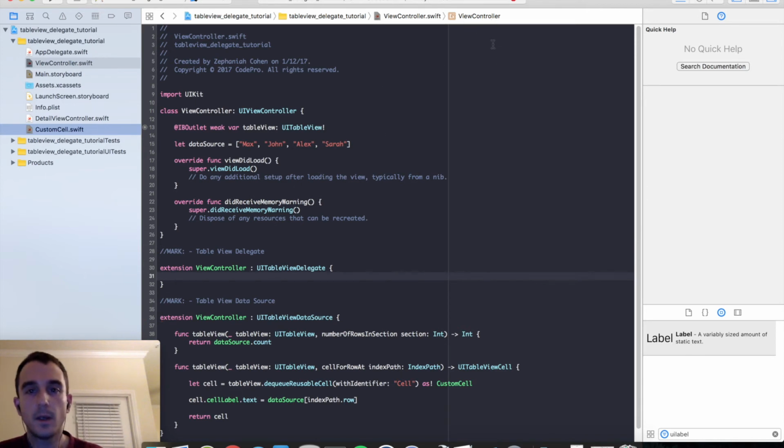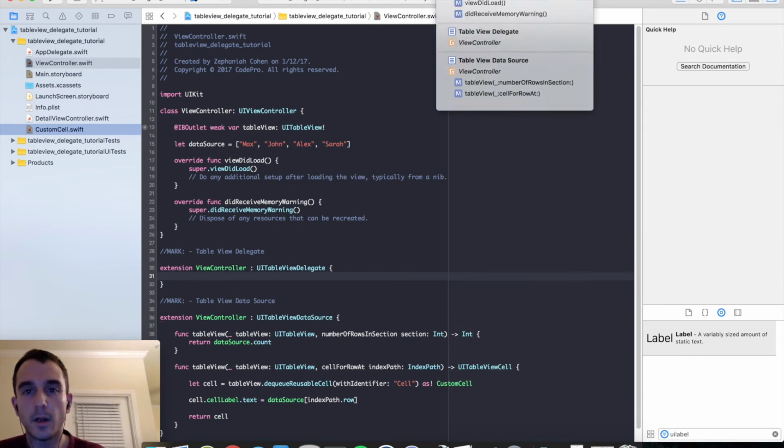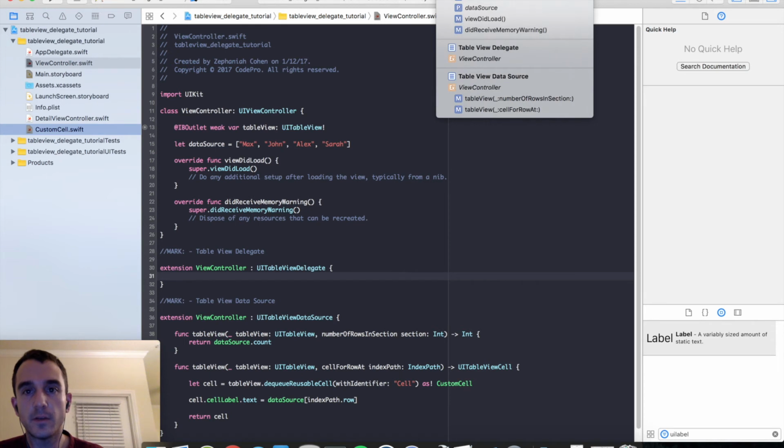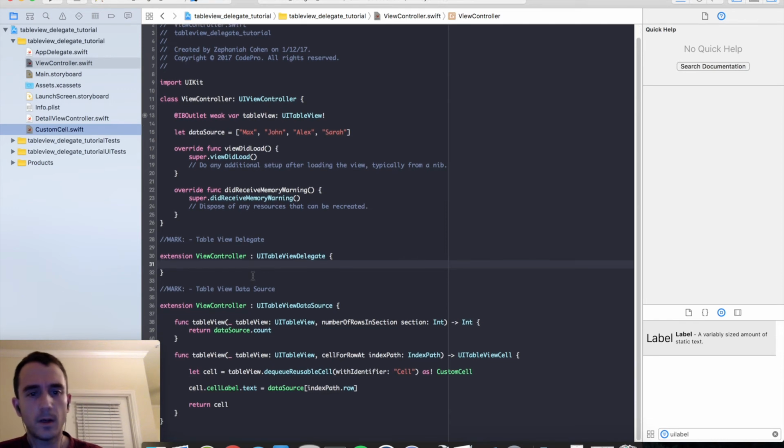If you open up your list of methods here, you can see that we have our ViewController class. We have all of our associated functionality with ViewController, with TableViewDataSource, and we will then have our associated functionality for TableViewDelegate. Everything is nice and modular. It's not all clumped together in one class. It keeps things clean, organized. It's a best practice for using it in Swift, and that's why we are doing it in this tutorial.